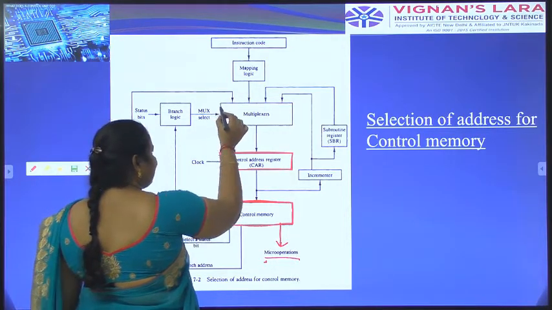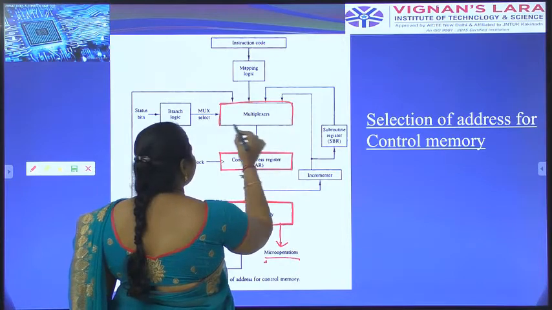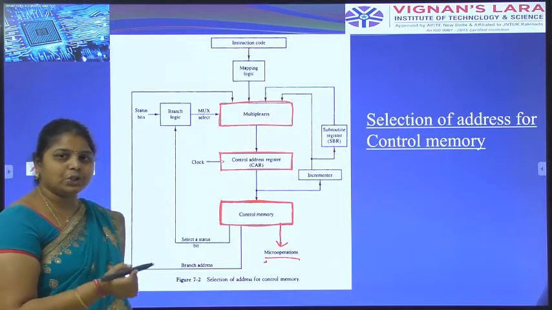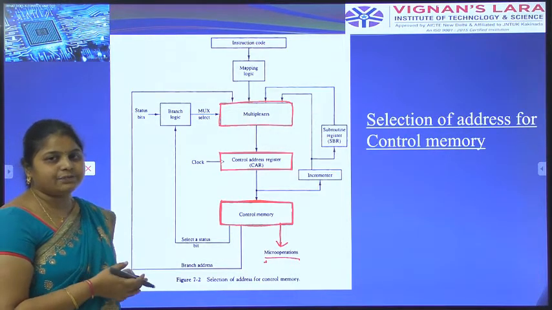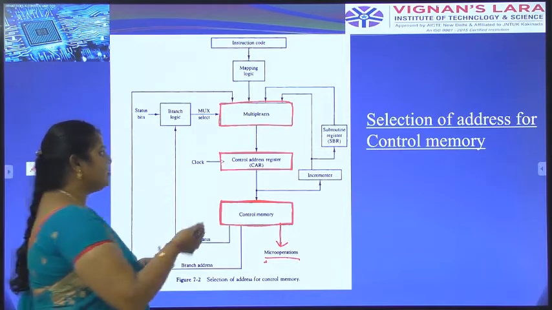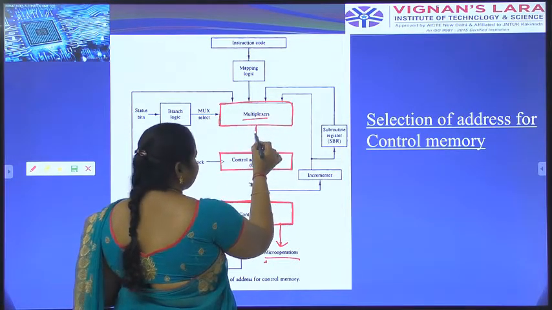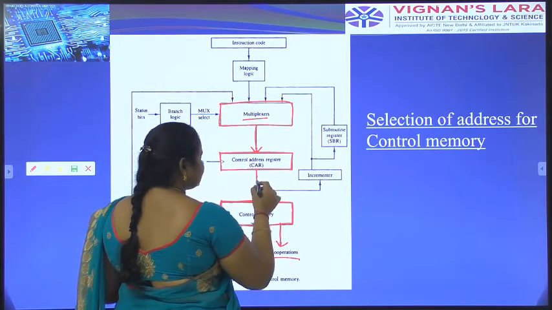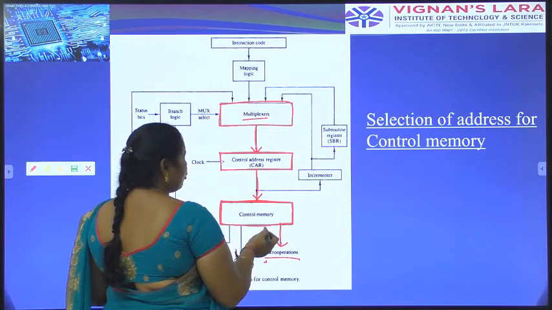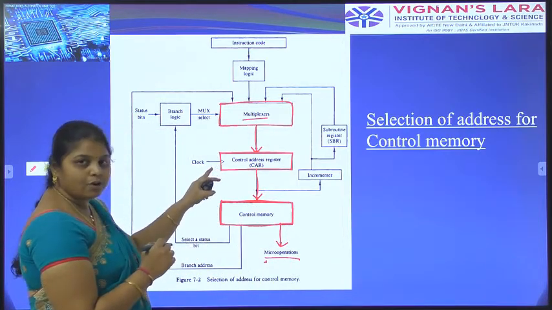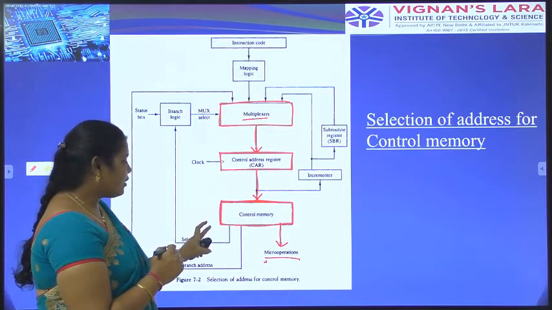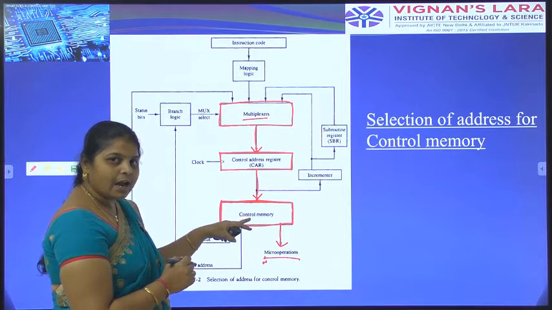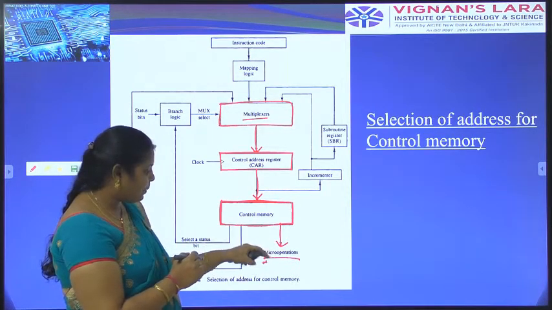What is a multiplexer? A multiplexer transfers the information from source to destination, from one place to another, or one location to another location. The multiplexer transfers the information to the control address register, and then the control address register transfers it to the control memory. The address is available in the control address register and then transferred to the control memory with the help of micro operations. Micro operations are stored in the control memory.